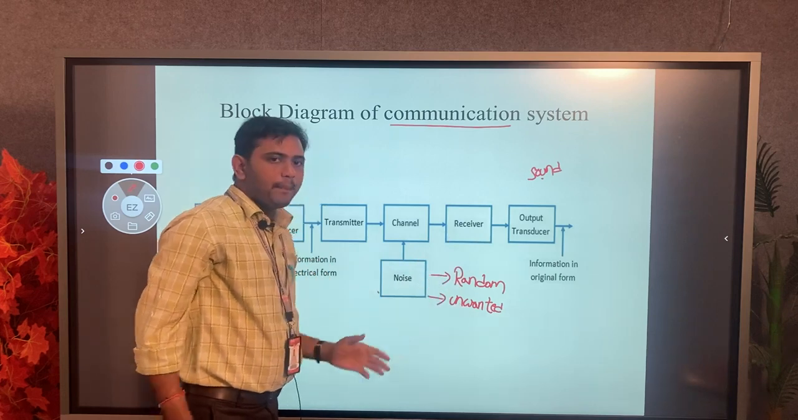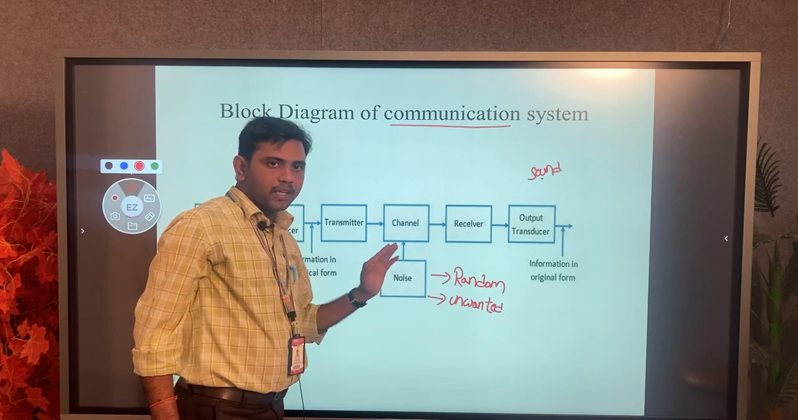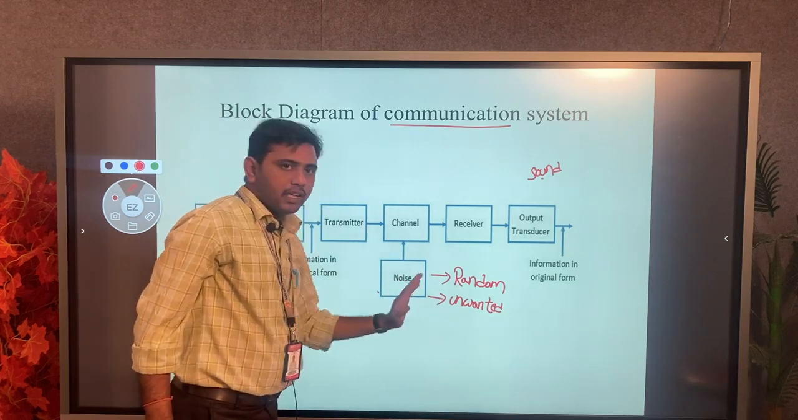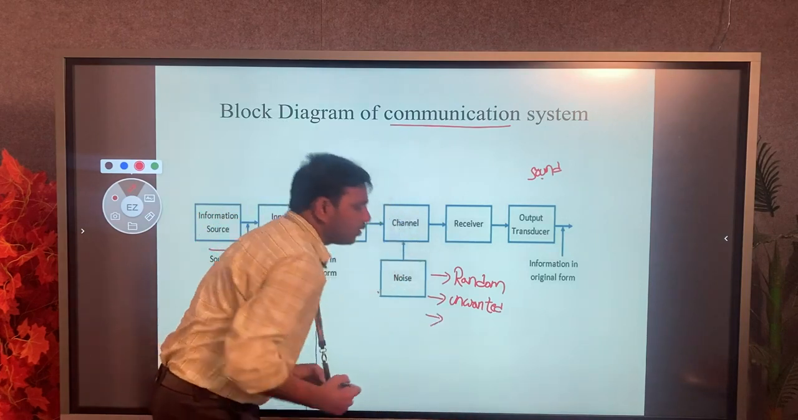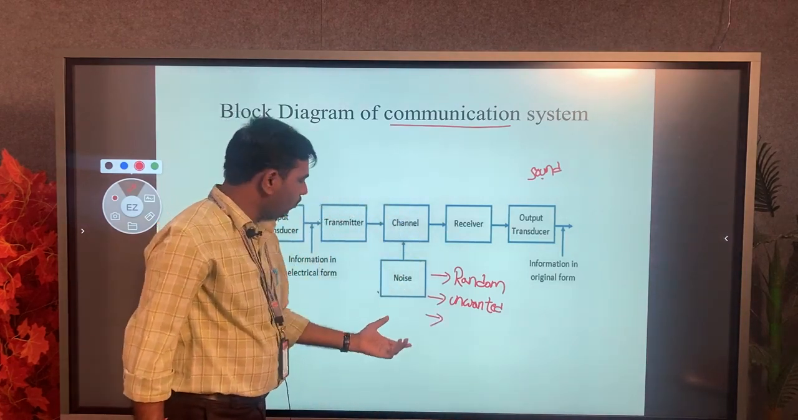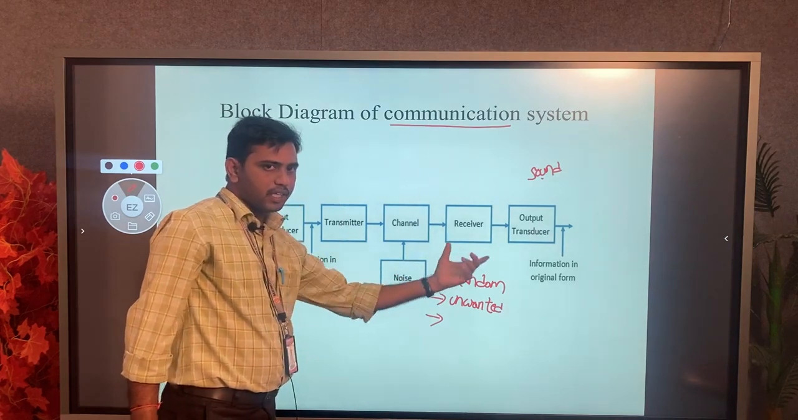In any communication system, the noise cannot be completely eliminated, but only reduced. For that purpose, we use filters and other components to reduce the noise in the entire communication system.